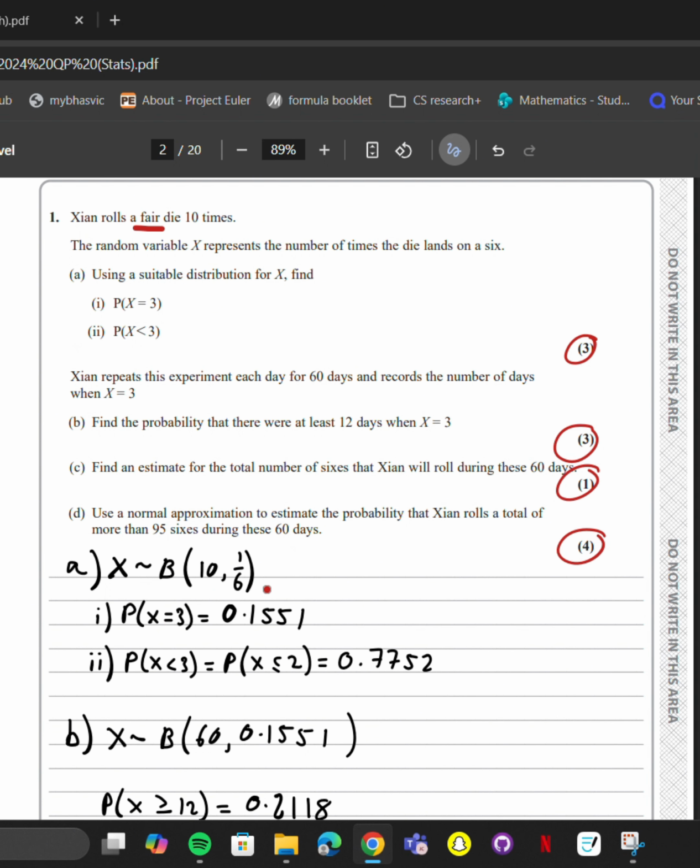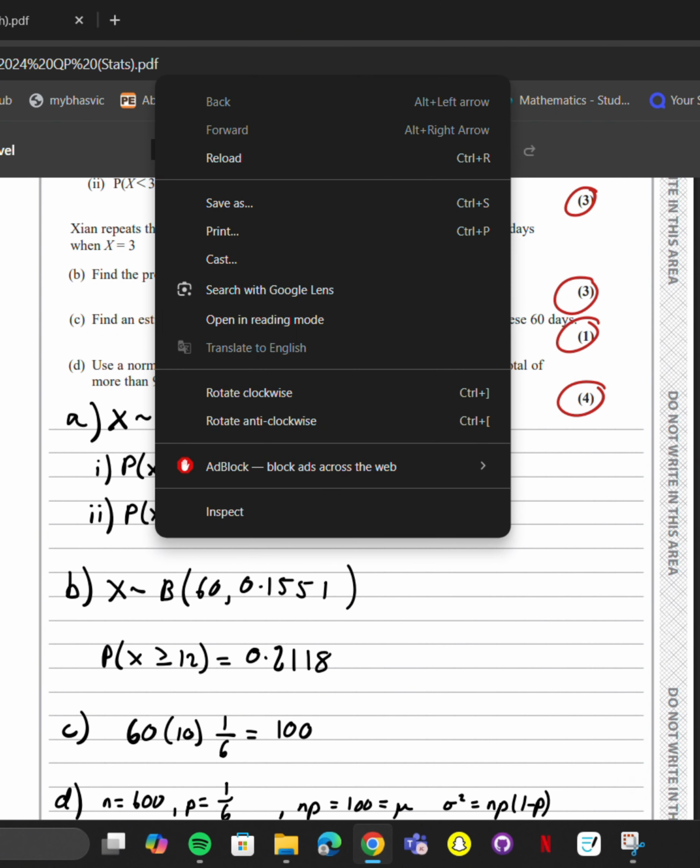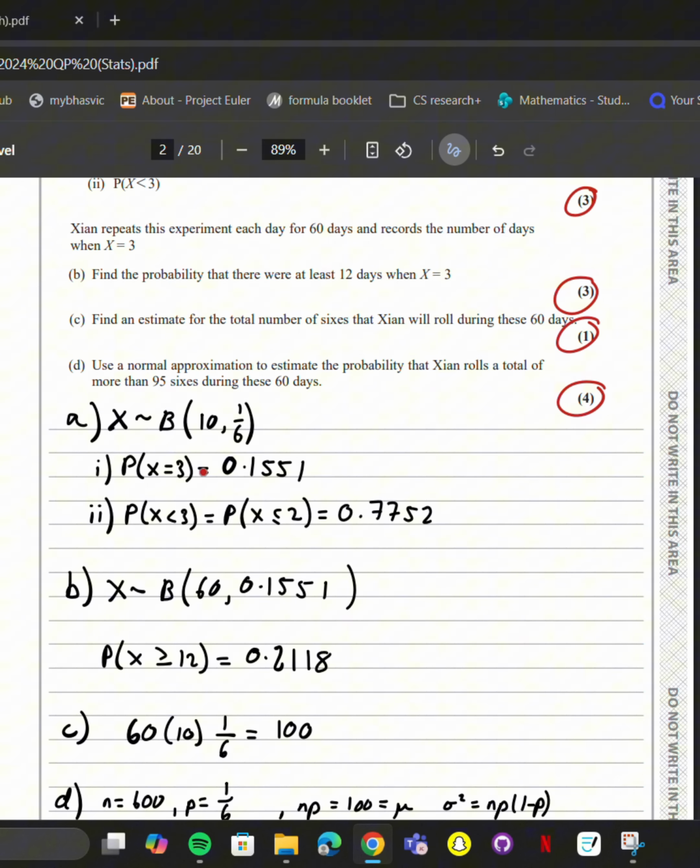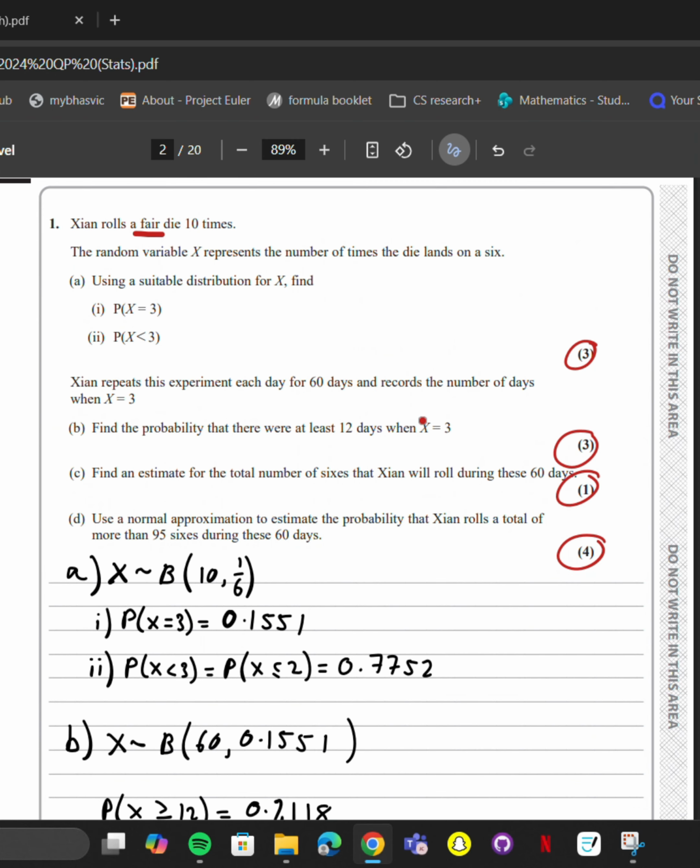So we know this is going to be a binomial distribution because we're given a fixed number of times, and we know the probability because it's a fair die. Each number has a sixth chance of being landed on. We're going to assume it's a six-sided die. Anyways, once we have the binomial distribution, we can work out these probabilities very easily by plugging it into our calculator. And those are 3 marks.